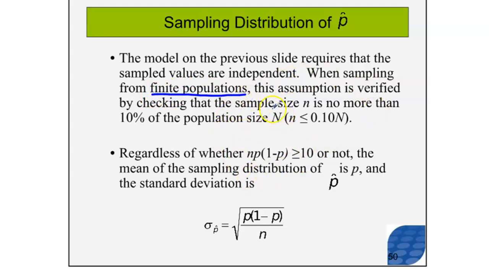And also that the sample size is no more than 10% of the population. So if you're talking about a population of only 1,000 people, you wouldn't be picking 600 people in each sample. The idea is we're trying to keep the sample size at 10% of the population size or below, so that when I pick a sample, I don't throw off the proportion from the rest of the population.